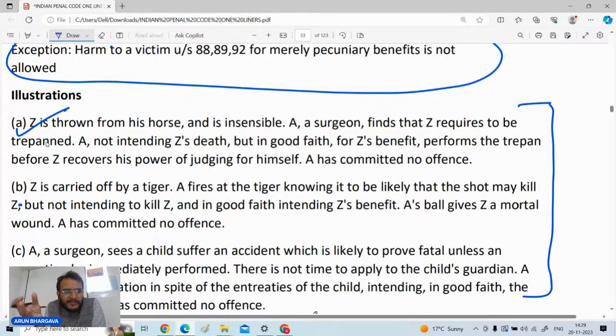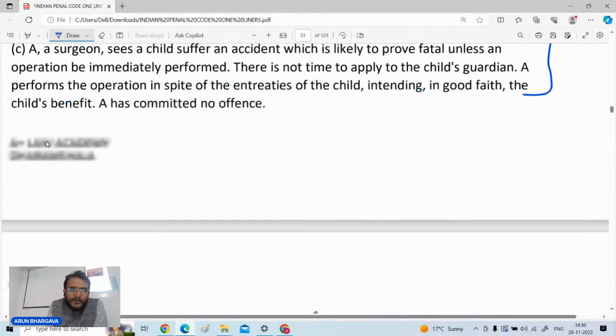Z is insensible. He fell down from a horse. A surgeon will operate on him; making an incision on Z, performing the trepan is necessary. But A, not intending to cause Z's death, in good faith for Z's benefit, performs the trepan before Z recovers his power of judging for himself. Before he regained consciousness, the doctor completed the whole operation, so A has committed no offense because whatever is done, it is done in good faith.